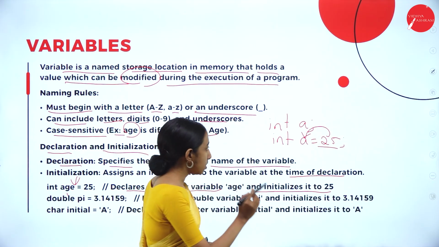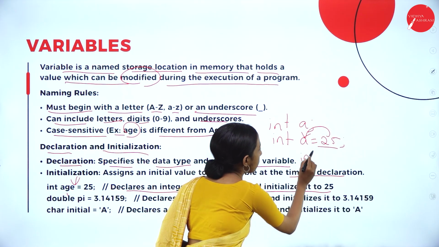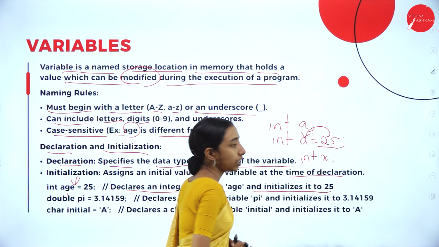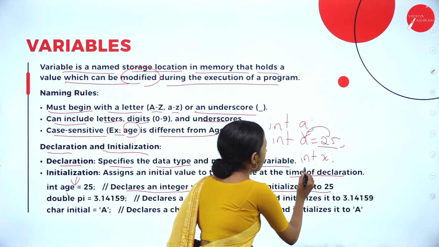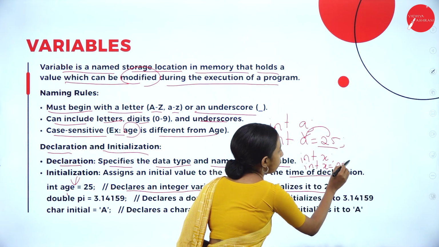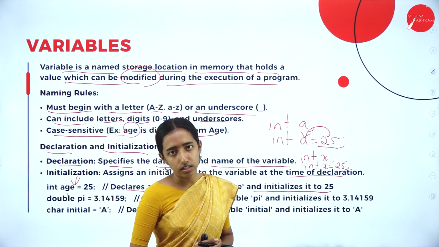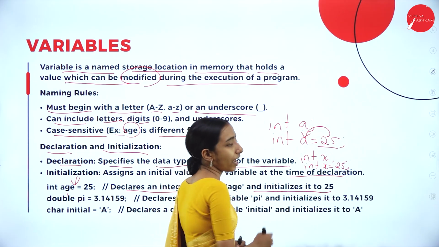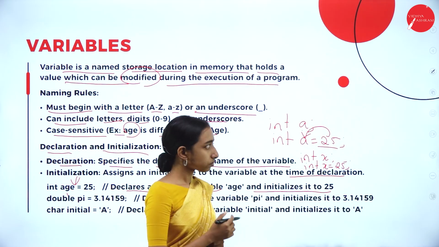So declaration means you are just specifying int x. Initialization means int x is equal to 25. So this is the main difference. We can just declare or we can initialize.